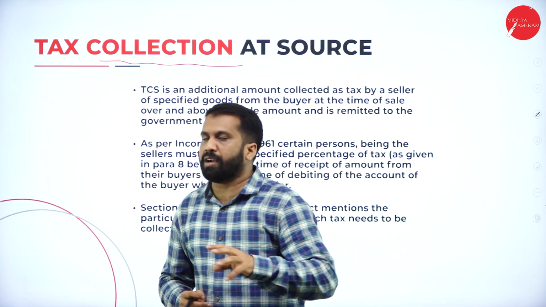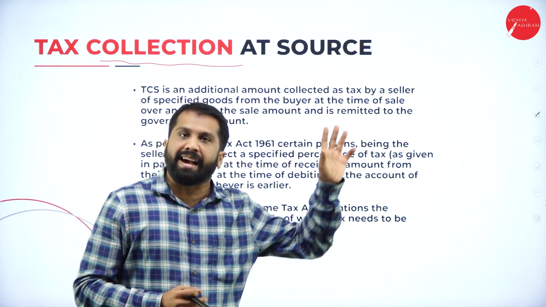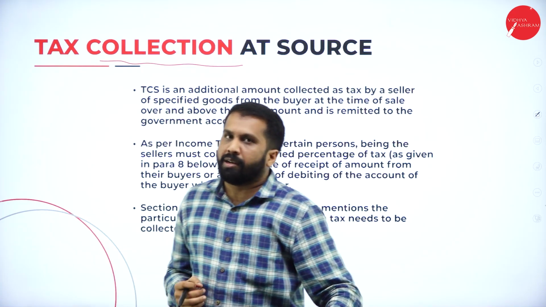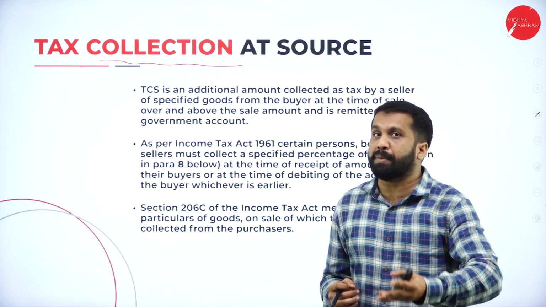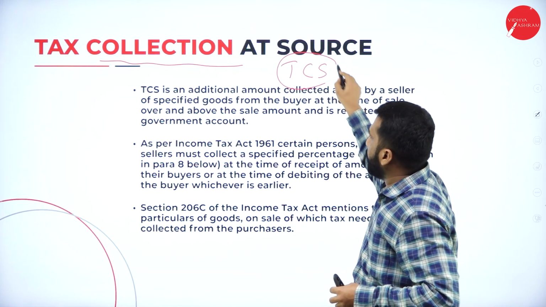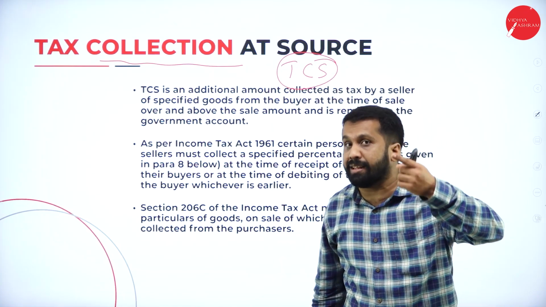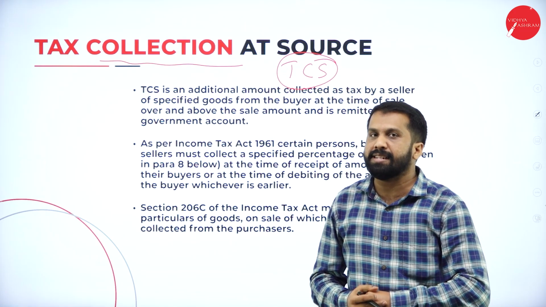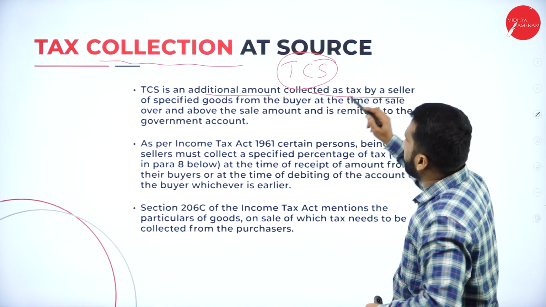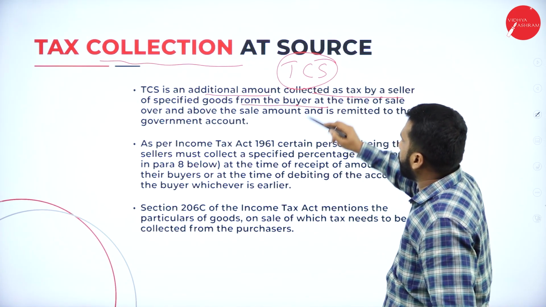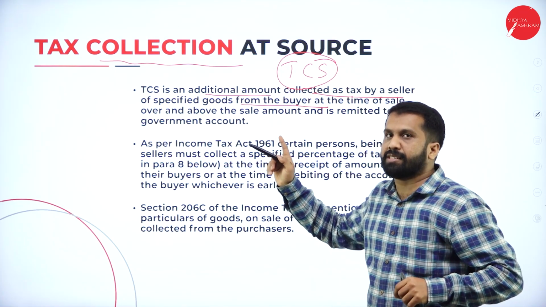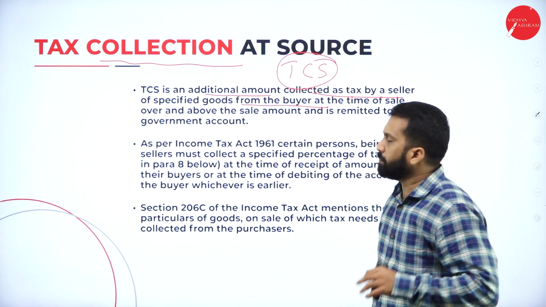The GST amount we are not supposed to pay directly to the government. The shopkeeper will collect it and he will pay it to the government. So whatever tax is collected by the seller from the buyer is called TCS. Again, I'll repeat, whatever tax is collected by the seller from the buyer is called TCS. TCS is an additional amount collected as tax by a seller on specified goods from the buyer. Not on all goods; there are specified goods. For those only we call it TCS, or else it is normal tax, GST only.